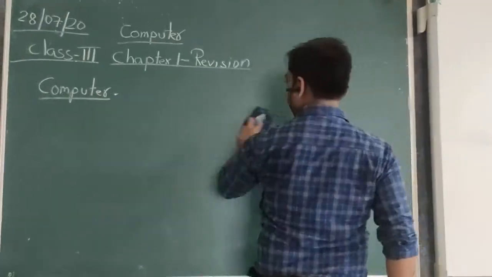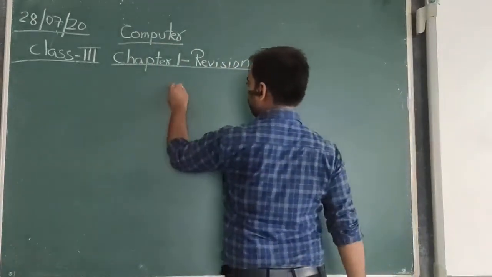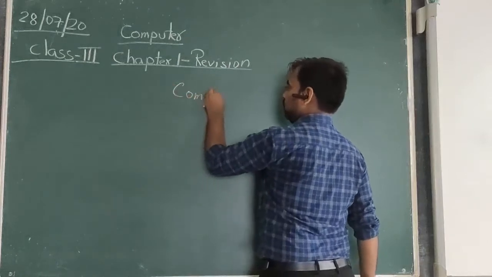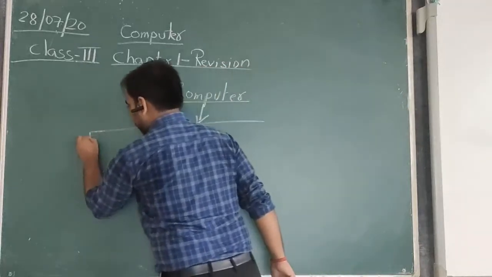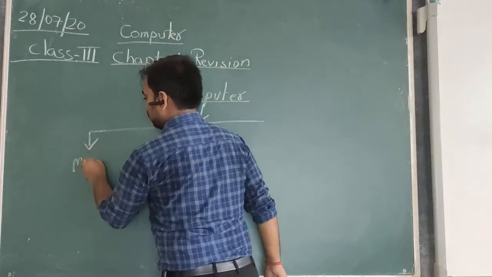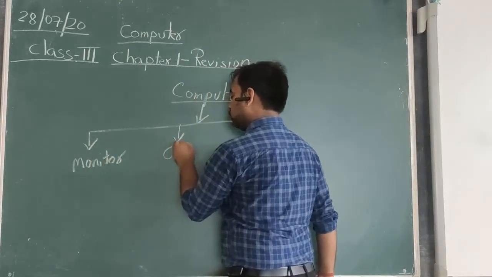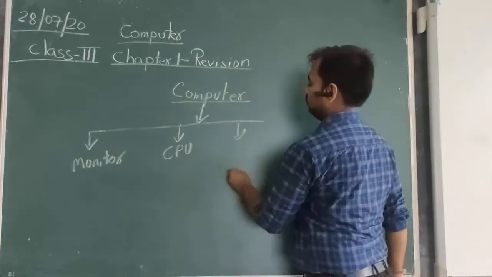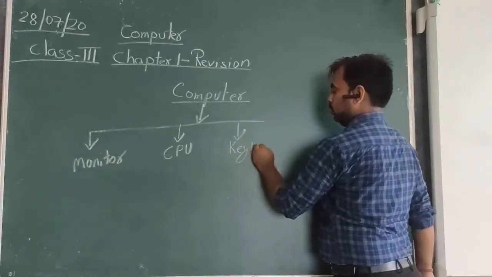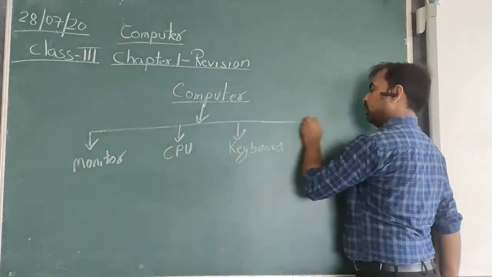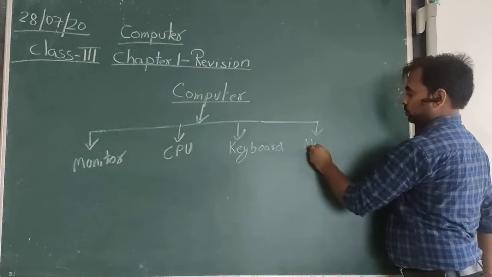So any computer has four important parts. First is the monitor, CPU, then keyboard, and the mouse.